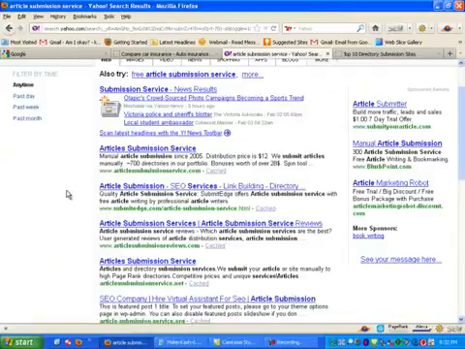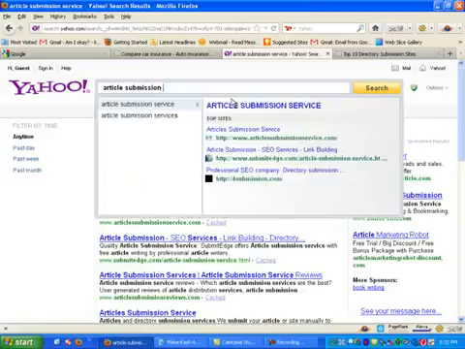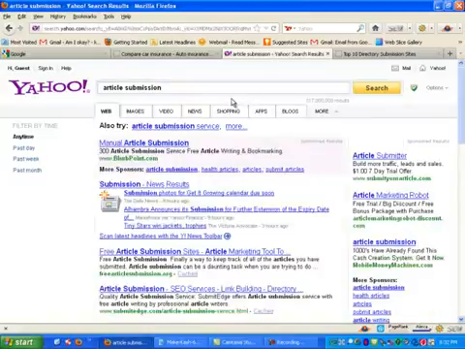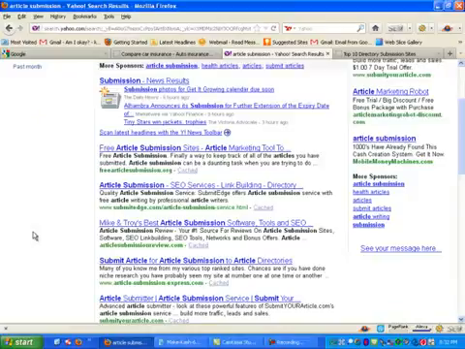So in our case, it would be about insurance, something like compare car insurance, and then you submit it to a lot of these sites that are out there. But the key is this: not only do you need to have your keywords in the article, you need to have a link back to your website, okay? And that way, Google will see that article and give you a high ranking, okay?